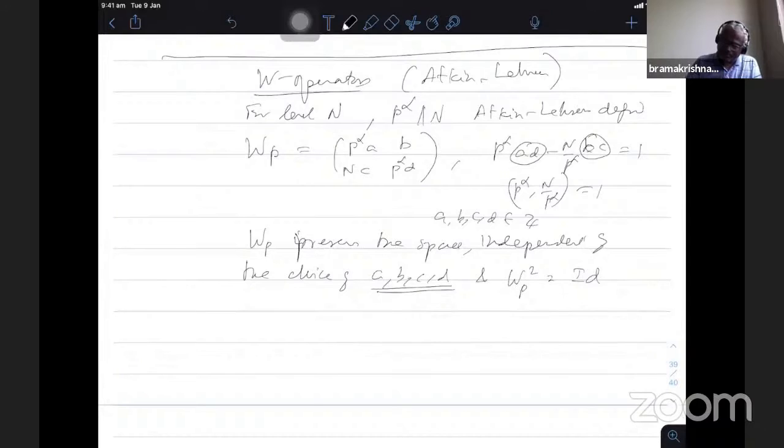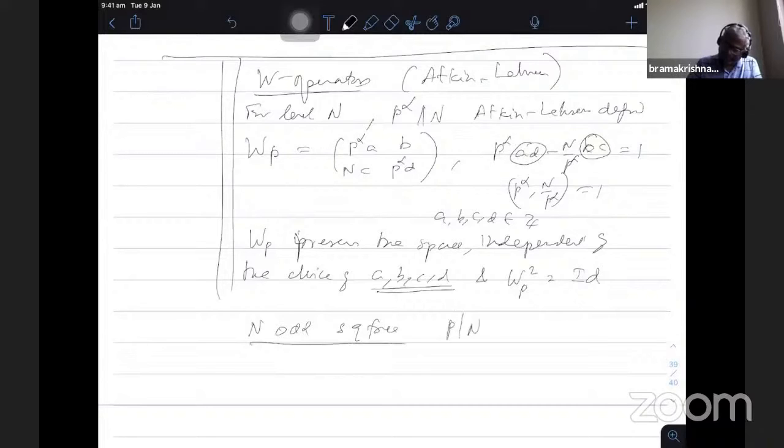And then this played a crucial role in the theory of new forms. So we will just introduce this one, and before I go to the new form theory, I will come back to this, and what is in Atkin-Lehner theory. Then he imitates the same kind of approach as Atkin-Lehner, and introduces the old forms and the new forms. So in this way, one can define the W operator, just as we define it in the case of integral weight, and take the lifting to the bigger group. That's what we define. So n is odd and square free, because he doesn't take the general case. Therefore, p divides n, and gcd(p, n/p) is 1. So alpha equals 1 in this case.